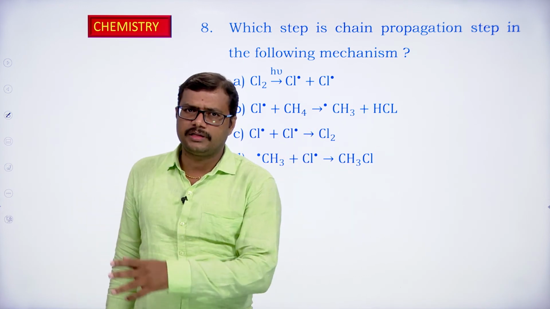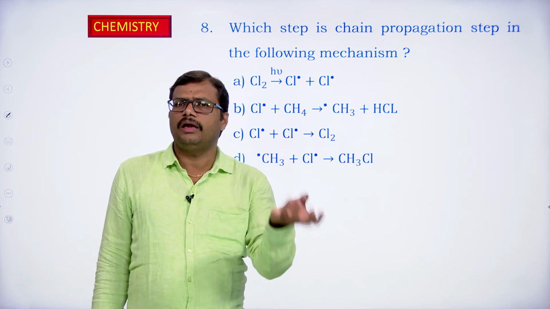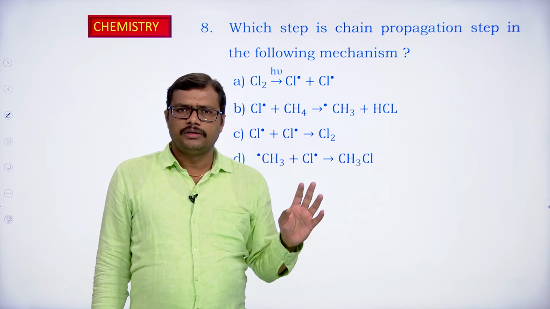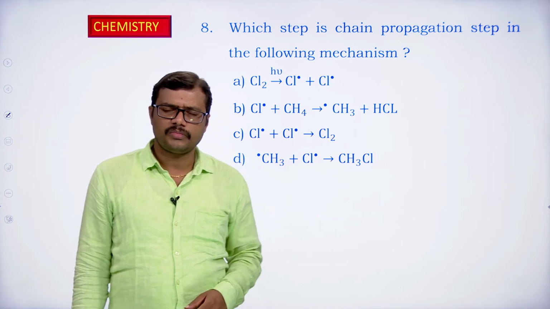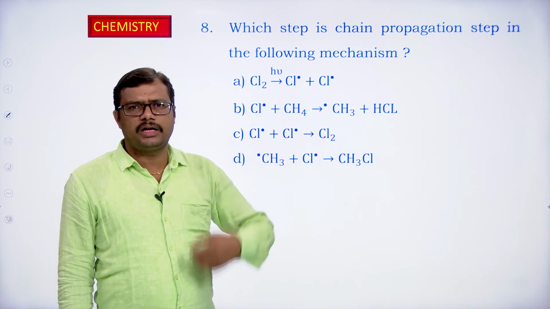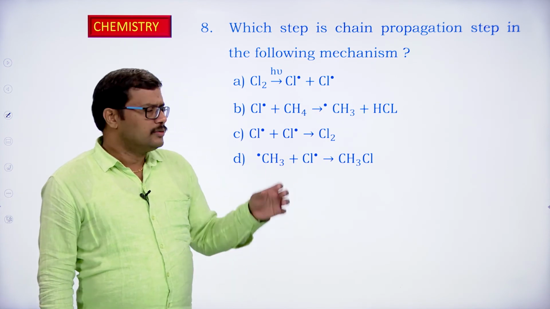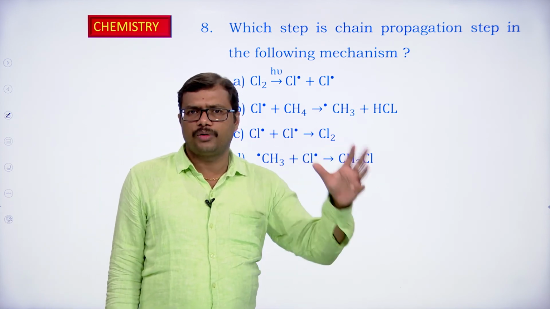What about the termination? In the termination reaction, the free radicals are going to be consumed, and thereby the reaction gets stopped. Termination means we are going to stop the reaction. So termination of a reaction happens by the consumption of free radicals. In the last step free radicals are consumed, in the first step free radicals are produced.